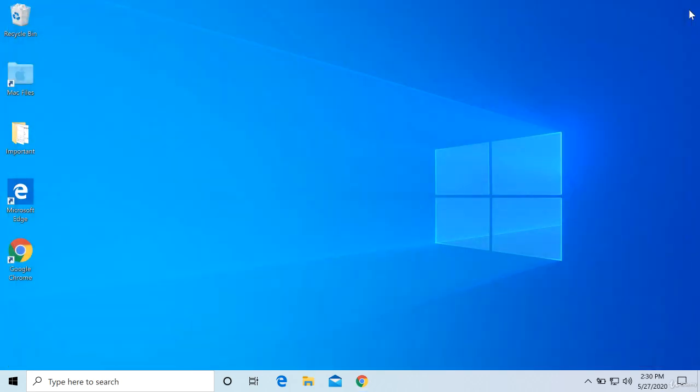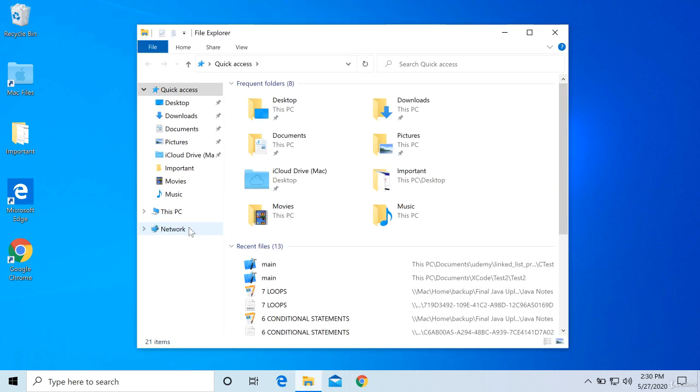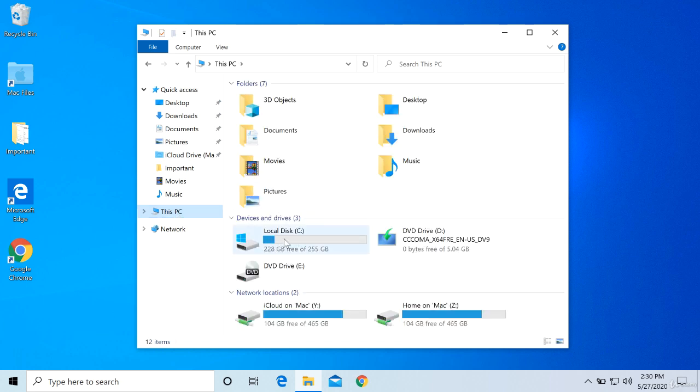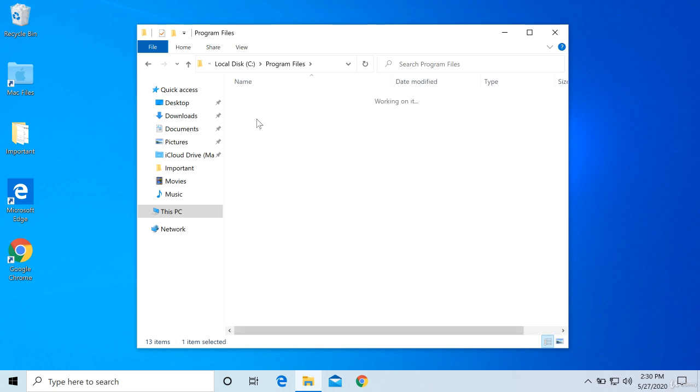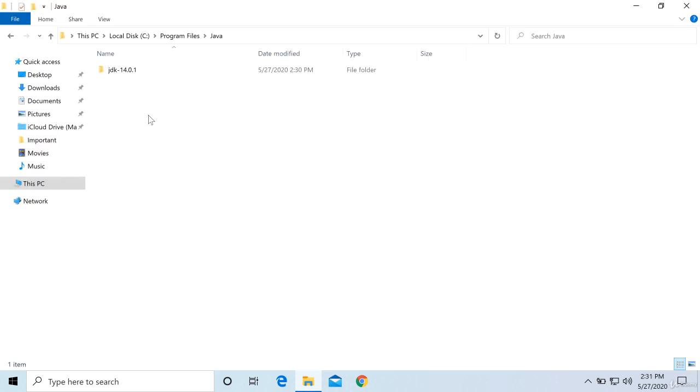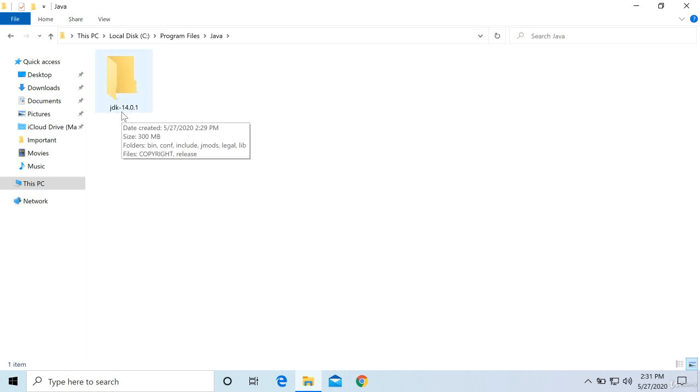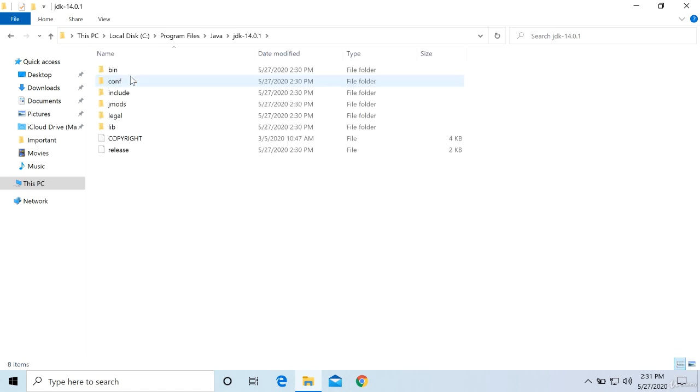So let us close all these things. Now let us check where it has installed. Open File Explorer, then go to This PC, inside C drive, then Program Files. Inside this, Java is installed here. Maximize it and see. So I have selected large icons. You can see that it is JDK 14.0.1. So JDK 14. If I double click this one, then it is having folders like bin and conf, that is configuration, then include, jmods, legal, lib. So many folders are there.